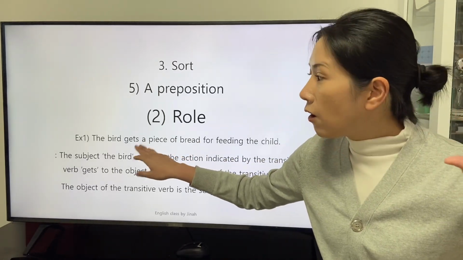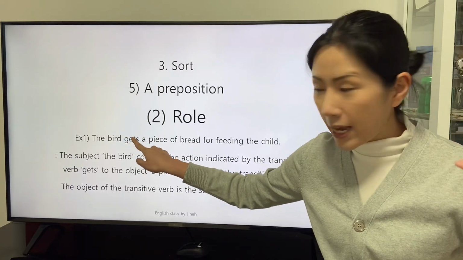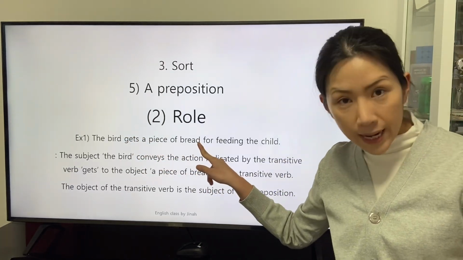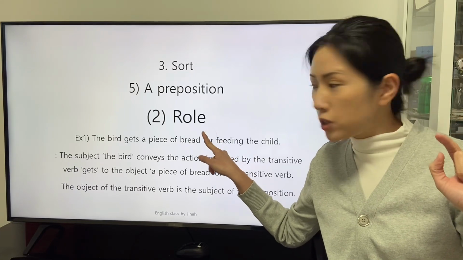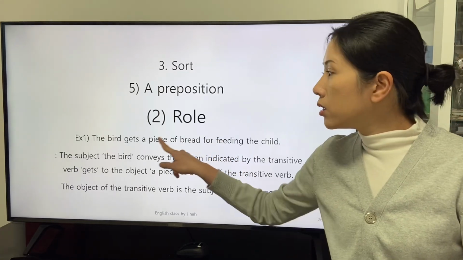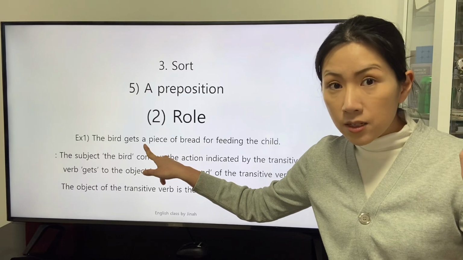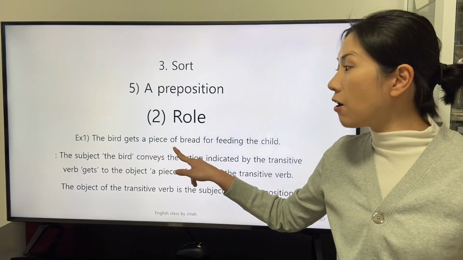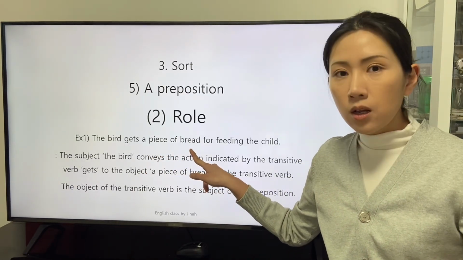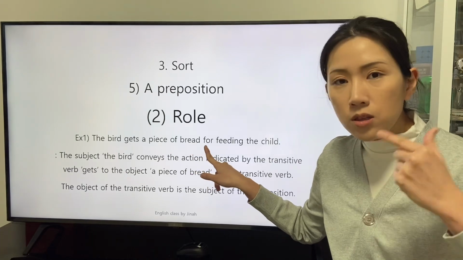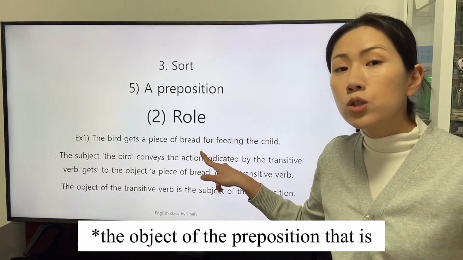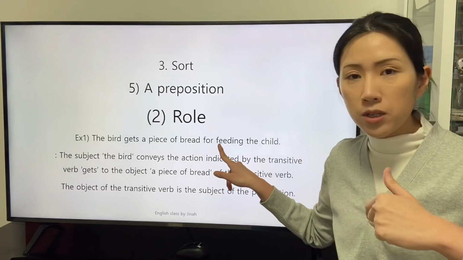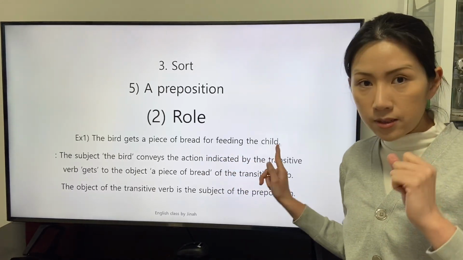The object of the transitive verb get, a piece of bread, is the subject of the preposition for. The subject of the preposition, a piece of bread, conveys the definition of the preposition for to the gerund phrase, feeding the child.